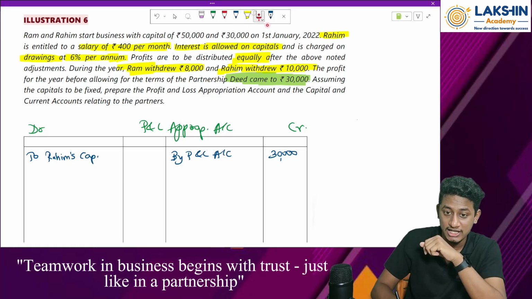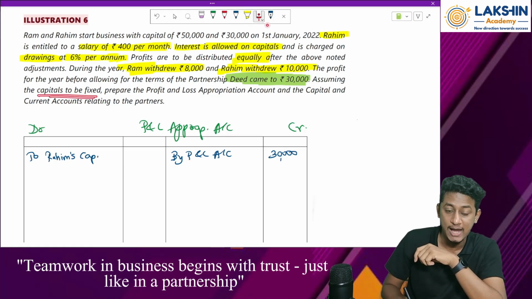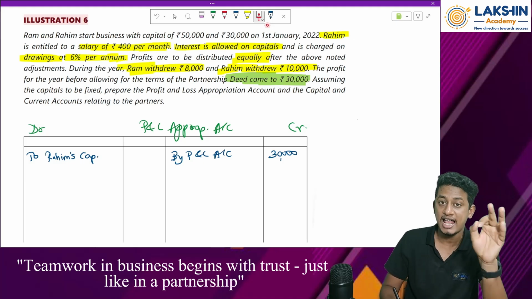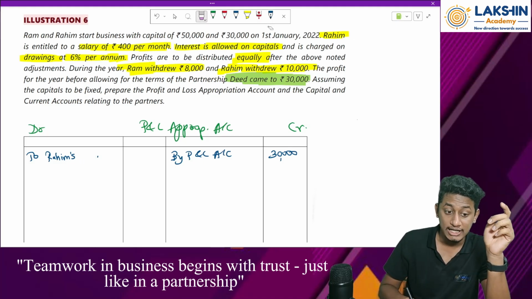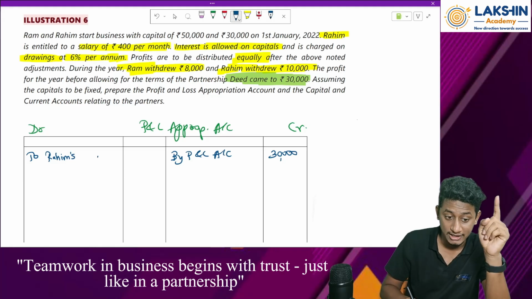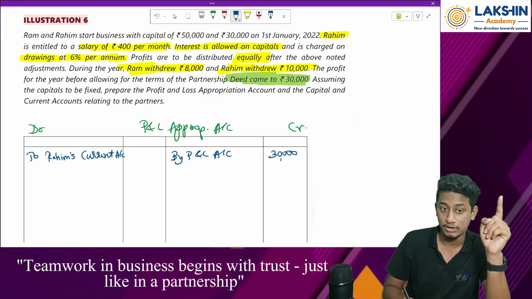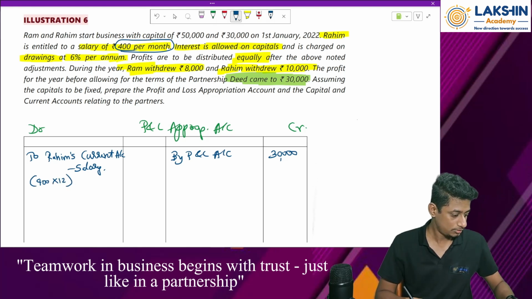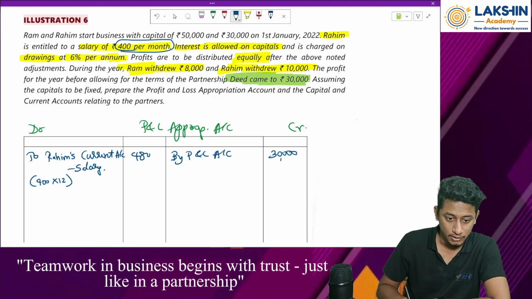In this question they have clearly told us to maintain the capital on a fixed basis, so we will maintain two different accounts. The salary will go to my current account, not my capital account, because it's not a capital item as per this question. So to current account, salary: rupees 400 into 12 will be rupees 4,800.